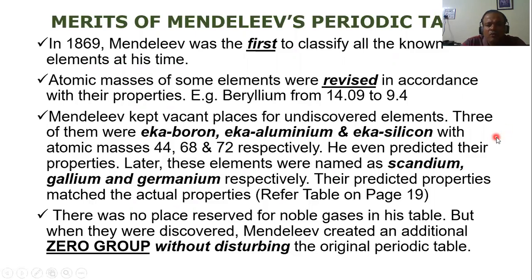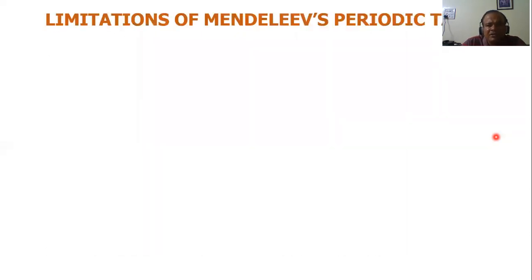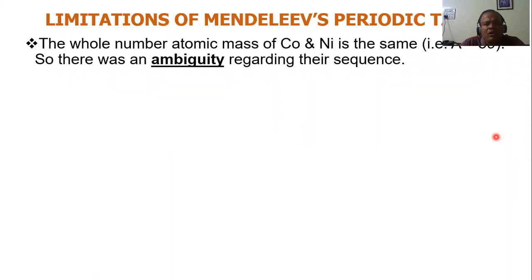Okay, now we go on to the demerits. What are the problems or the limitations with this periodic table? Let's see the limitations. The whole number atomic mass of cobalt and nickel is the same. I'll just push it here. Okay, that is 59. If you see the actual atomic mass of what you call